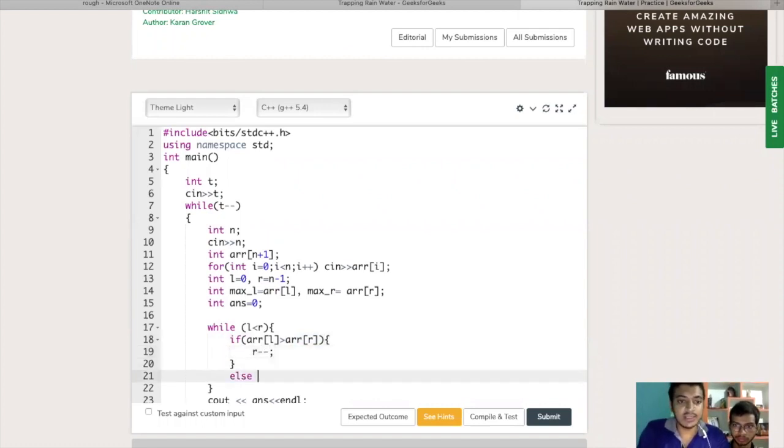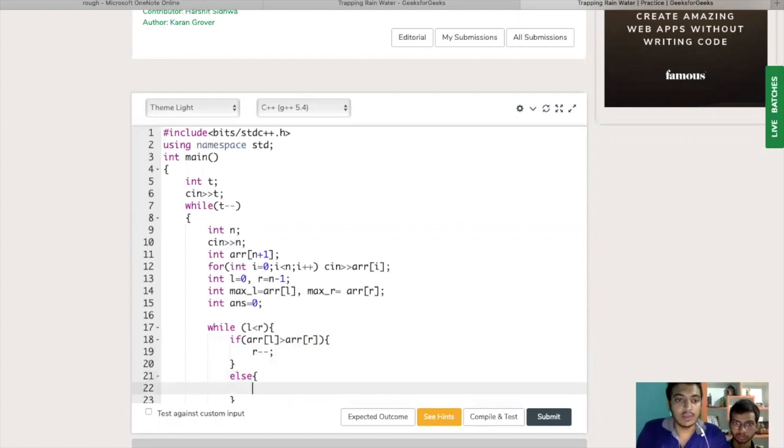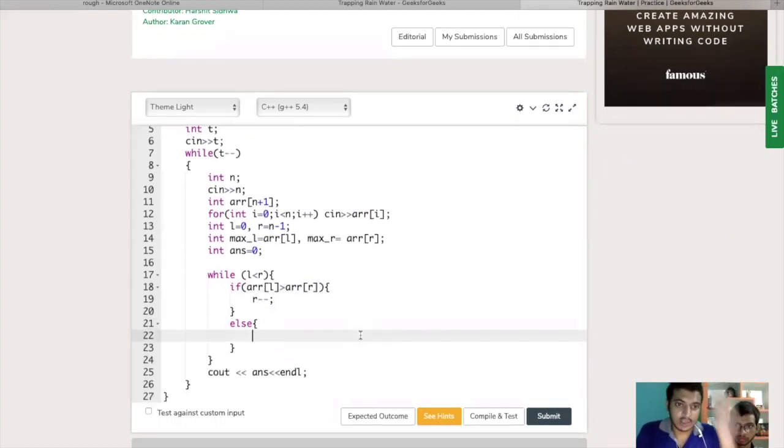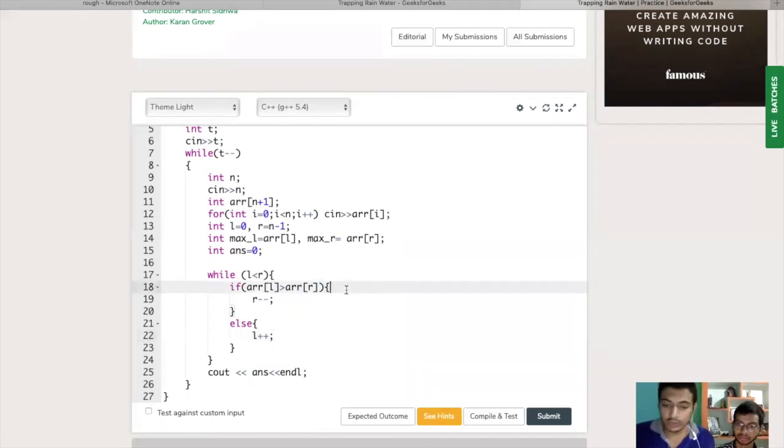In the else condition, when array of L is less and array of R is greater, then we are sure that on the right side we have pretty much support, and from the left side we'll carry on our calculation, so therefore L plus plus. Okay, now let's move on to the calculation part.